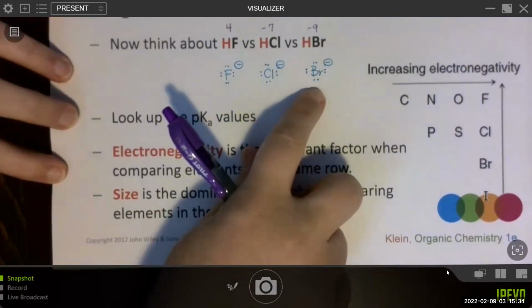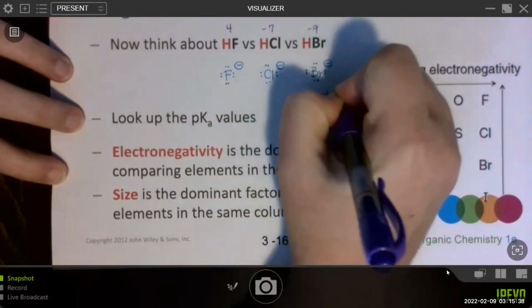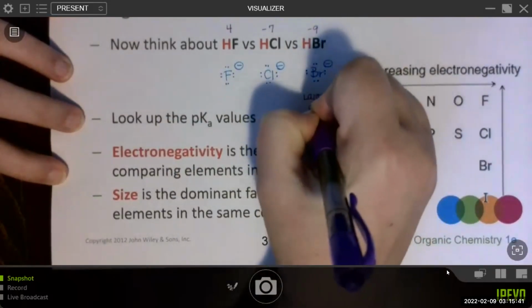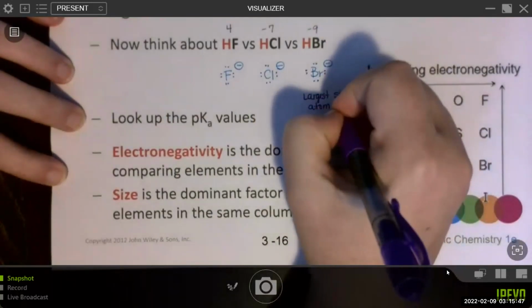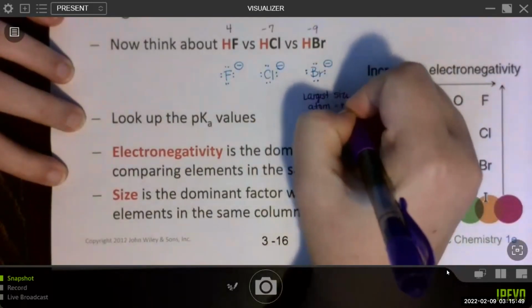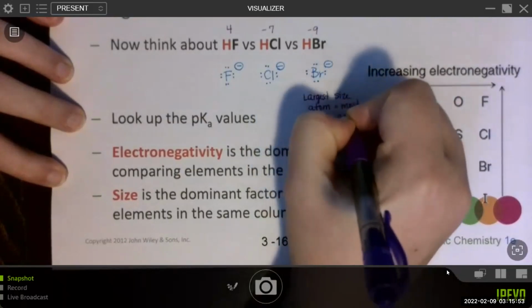So it's because this is the largest atom, again not having anything to do with electronegativity, that we say it is the most stable anion.